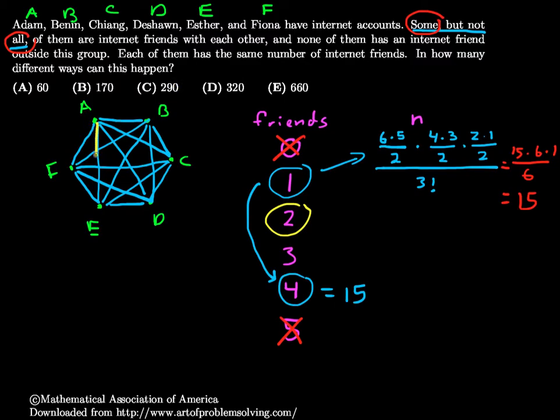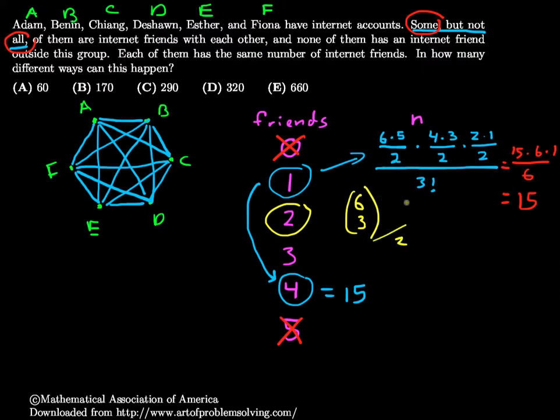Okay, so let's look at this. First, the number of ways that I can connect up 3, and that means I'll also connect up these 3, is going to be 6 choose 3. That's the way I can choose one group of 3 and one group of not 3. But again, if I choose this group of 3 and then that group of 3 is implied, it's the same thing as choosing this group of 3 and then the other group of 3 is implied, so I have to divide this by 2.